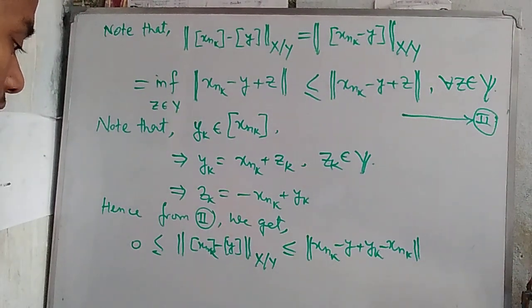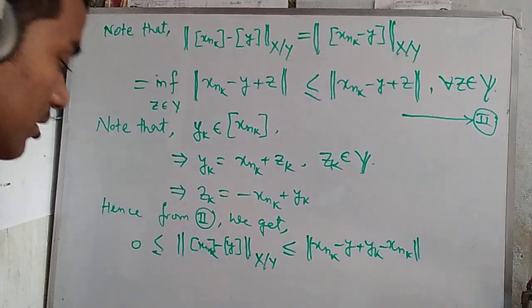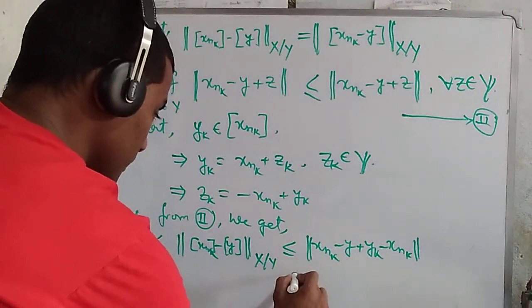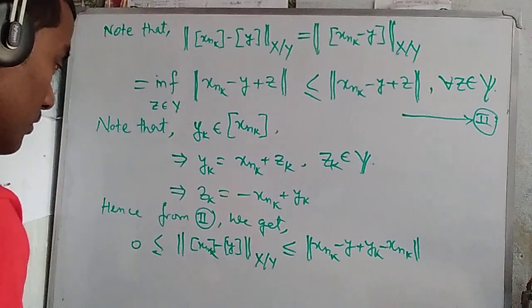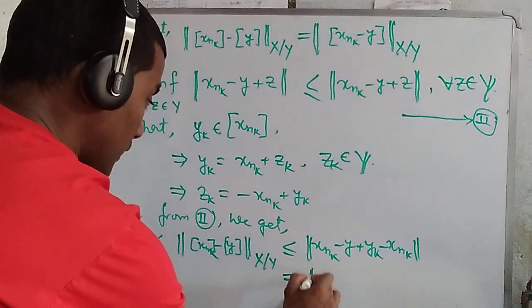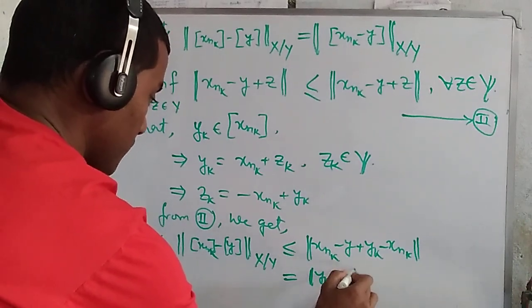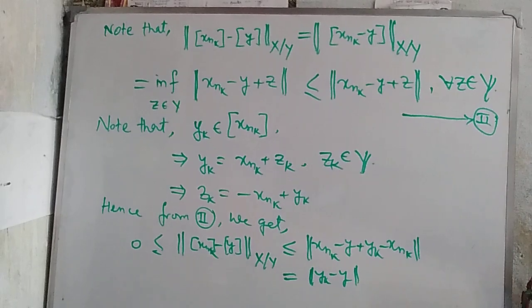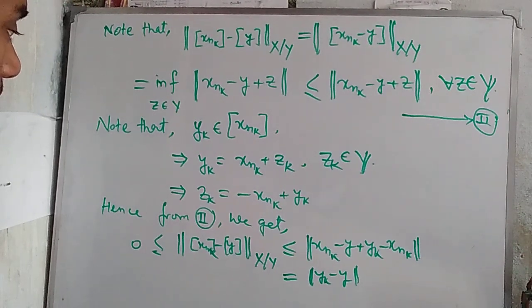Then we go forward with the discussion of that. Then we write here in this way, this equals the norm of y_k minus y, that means x_{nk} plus z_k, and then we define this one as minus x_{nk} minus y.